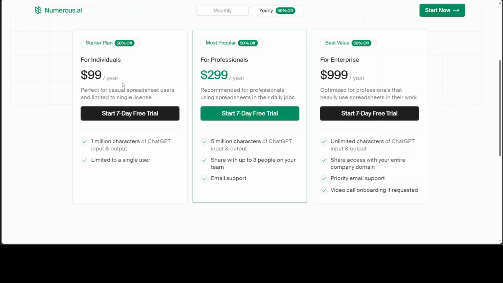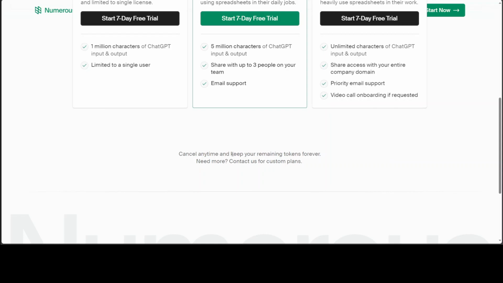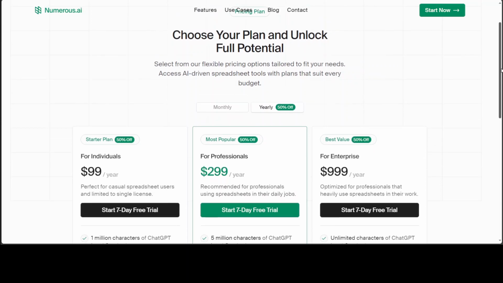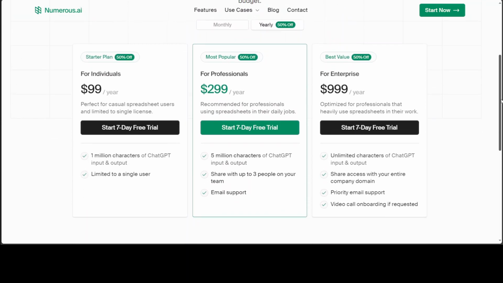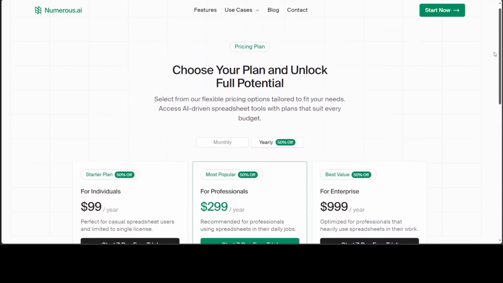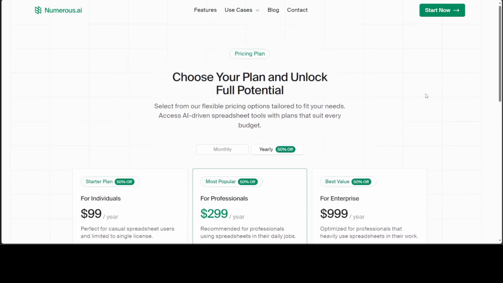Individual is $99 per year, and then for professionals and for enterprise it's just $1,000 per year, where you can have unlimited characters of ChatGPT input and output and all that stuff, and you get a lot of other things too with that. Monthly the price differs because I think yearly there is a 50% discount at the moment, and you can cancel anytime, and you can keep your remaining tokens forever. I wish they would also give some sort of credit so that people could try it out before paying anything, before using their credit card.